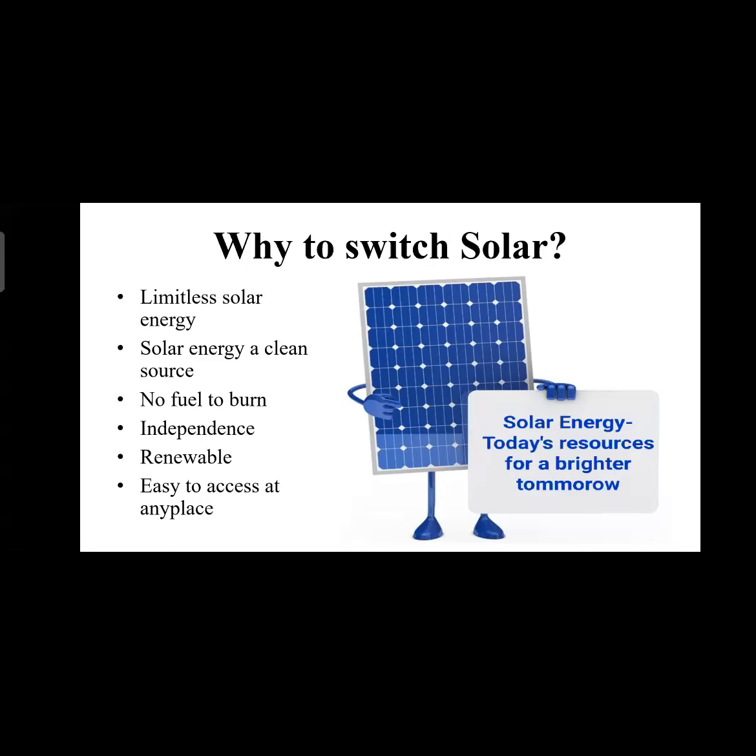The second is solar energy, a clean source. No greenhouse gas emissions are released into the atmosphere when we use solar panels to create electricity. And the third one is no fuel to burn. Fuel is not required, and this means that solar power can create a large amount of electricity without fuel usage.